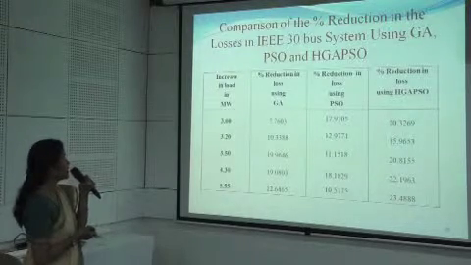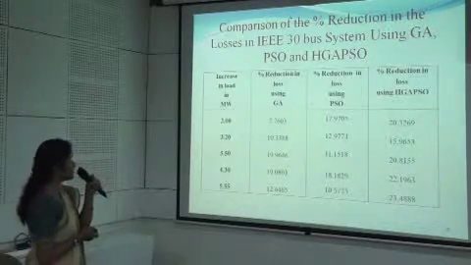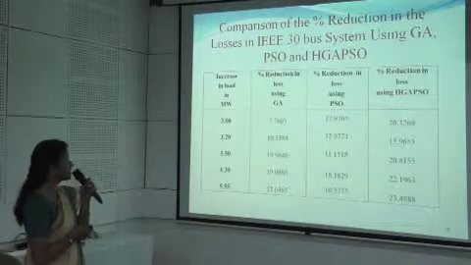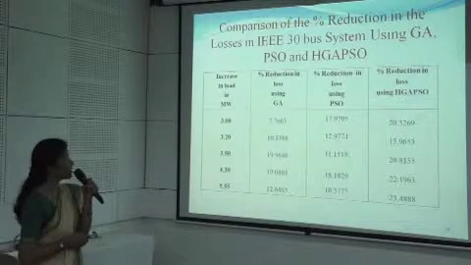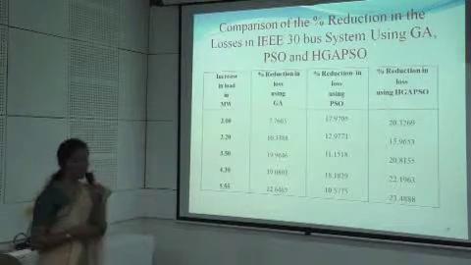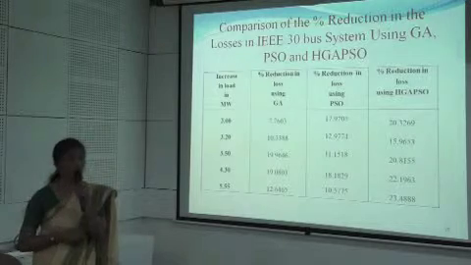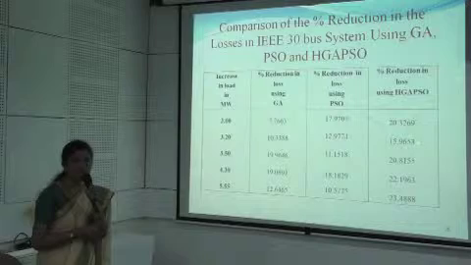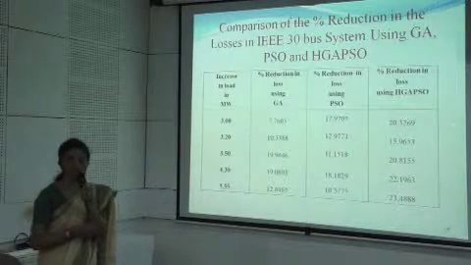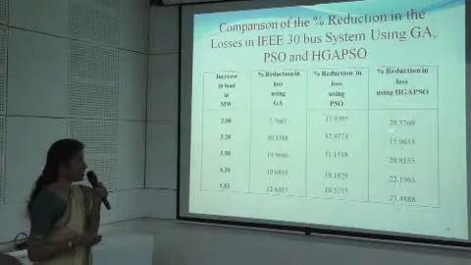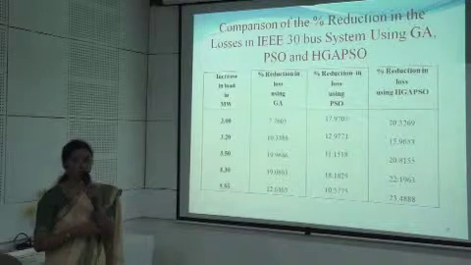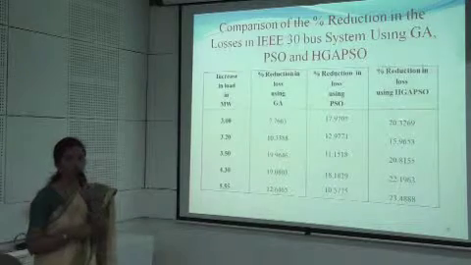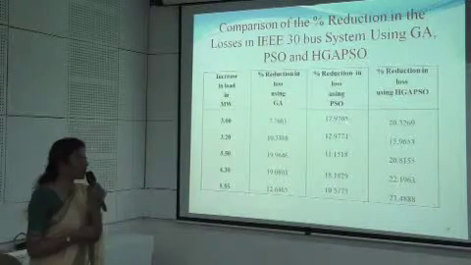Yeah, so this finally shows the comparison of the percentage reduction in the loss using GA, PSO and that of the hybrid GA PSO. From this table it has been observed that the percentage reduction in the loss using hybrid GA PSO has been optimized, or to be very precise, the reduction has been increased. That indicates the losses have been reduced to a very large extent, or we can say it almost saves 17 to 20% of the losses which may occur when UPFC has not been placed into the system.